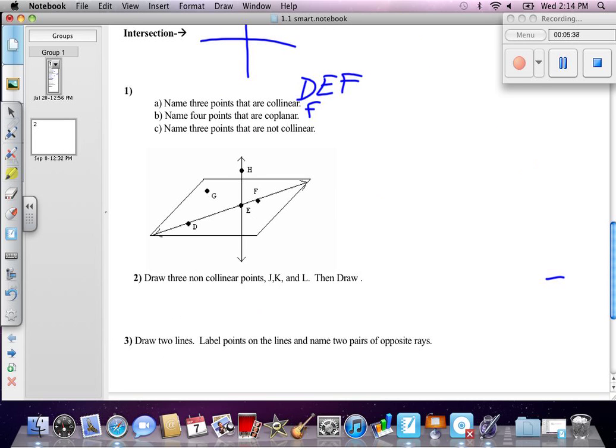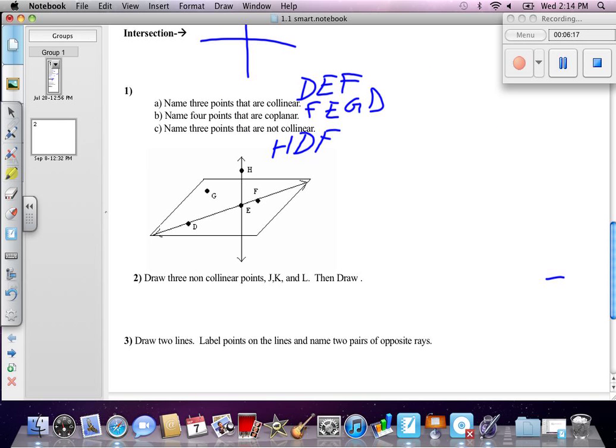F, E, G, D. Name 3 points that are not collinear. Anybody want to try? H is 1. I have 2 more that are not in the same line as H. Any other 2 points? D, and let's say F. Not collinear. All 3 would have to be in the same line.